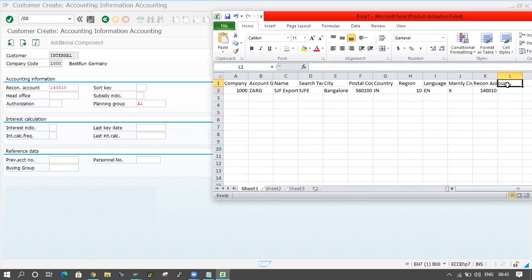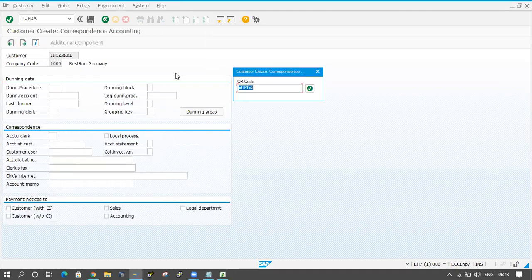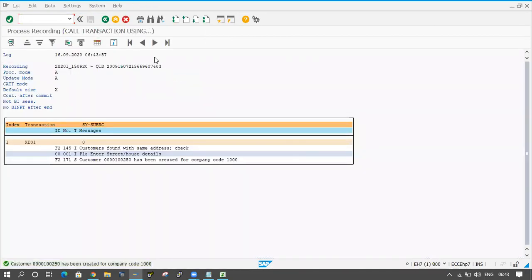That is also triggering here, and it is also coming in red color. So I will maintain that one also in the Excel sheet. Planning group is A1. Fine, and click the Enter button. Enter, enter, enter. Fine.